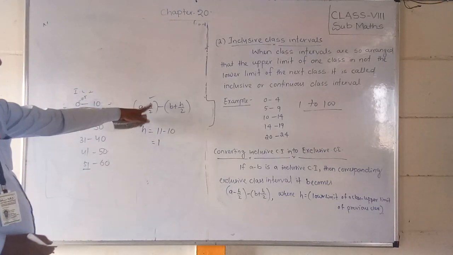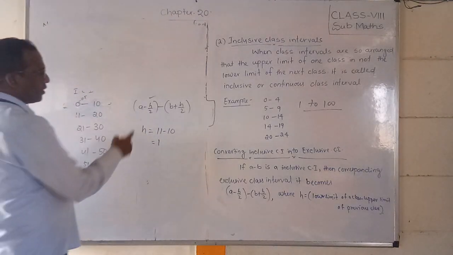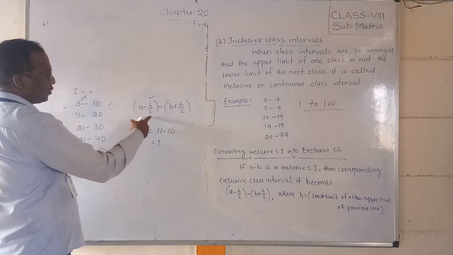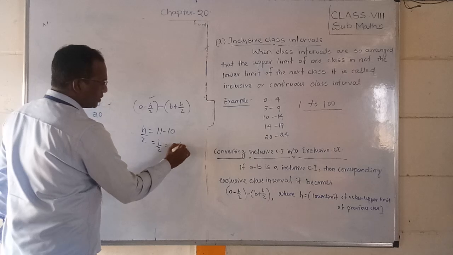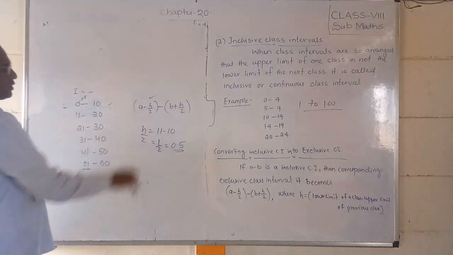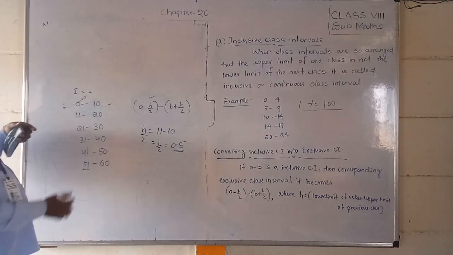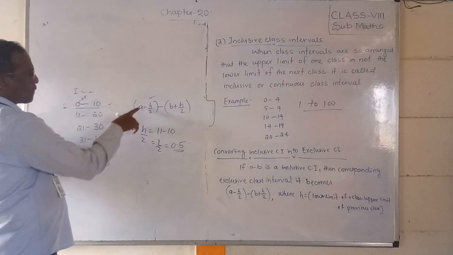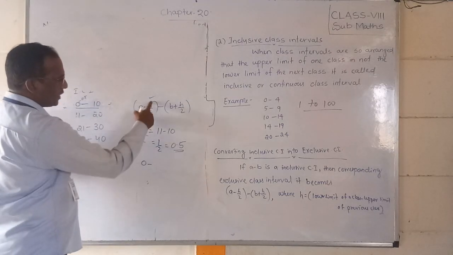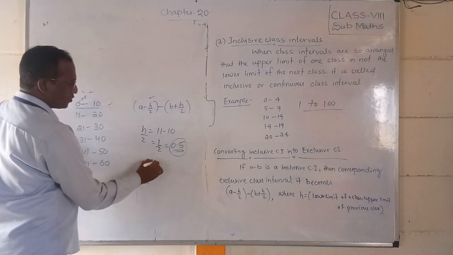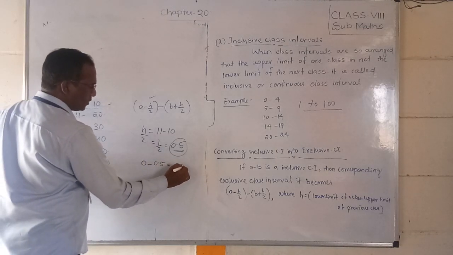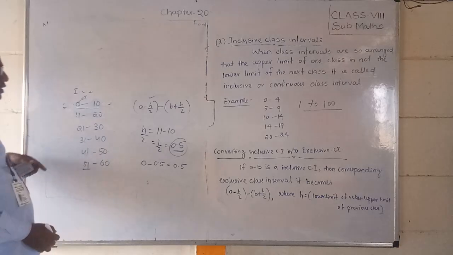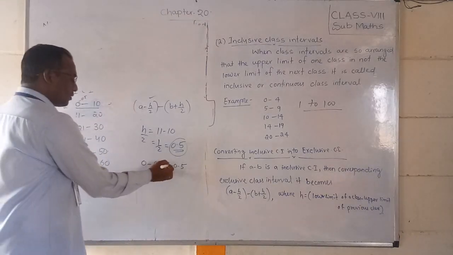Okay. Now with this h, what do you have to do? Now a minus h by 2. h by 2 means 1 by 2, which is equal to 0.5. I told you to add and subtract this. So a means 0, minus h by 2 means minus 0.5, so it will come minus 0.5.